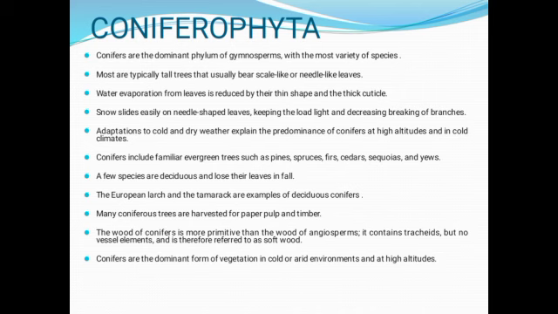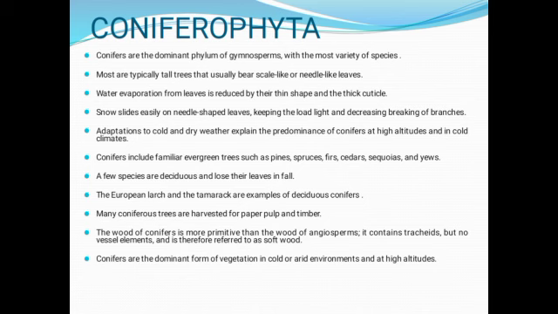Most are typically tall trees that usually bear needle-like or scale-like leaves. Water evaporation from leaves is reduced by their thin shape and the thick cuticle. Snow slides easily on needle-shaped leaves, keeping the load light and decreasing breaking of branches. Adaptations to cold and dry weather explain the predominance of conifers at high altitudes and in cold climates.